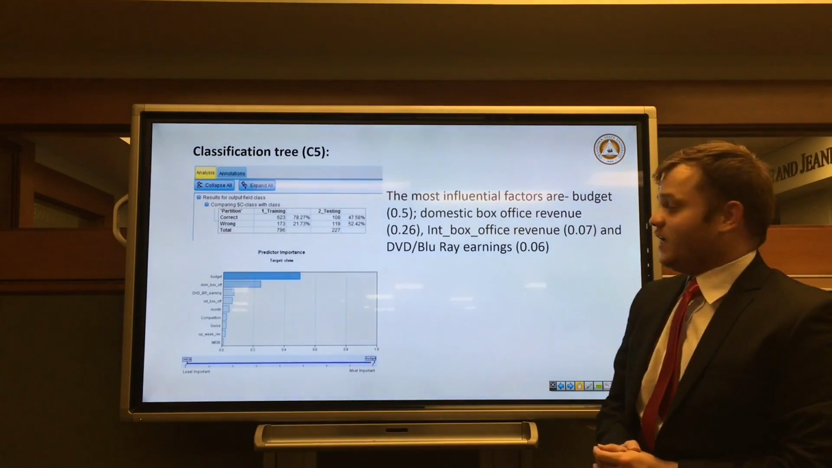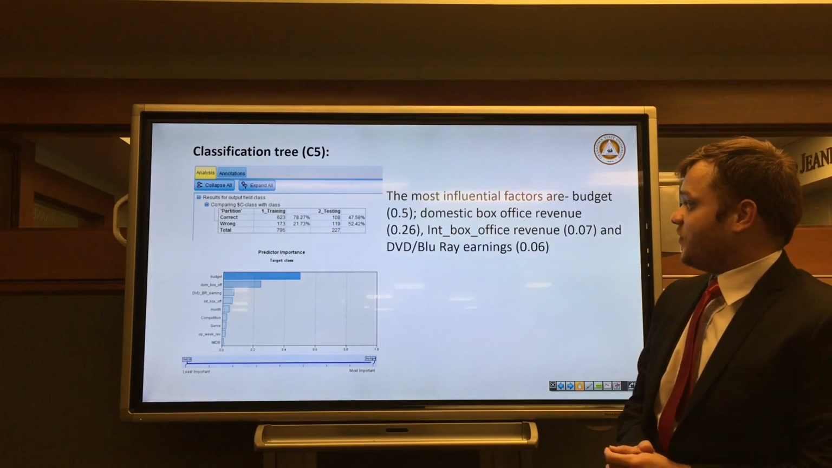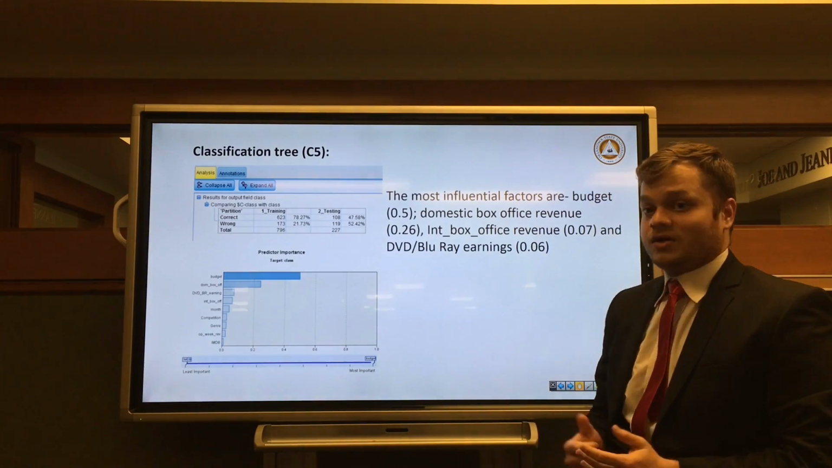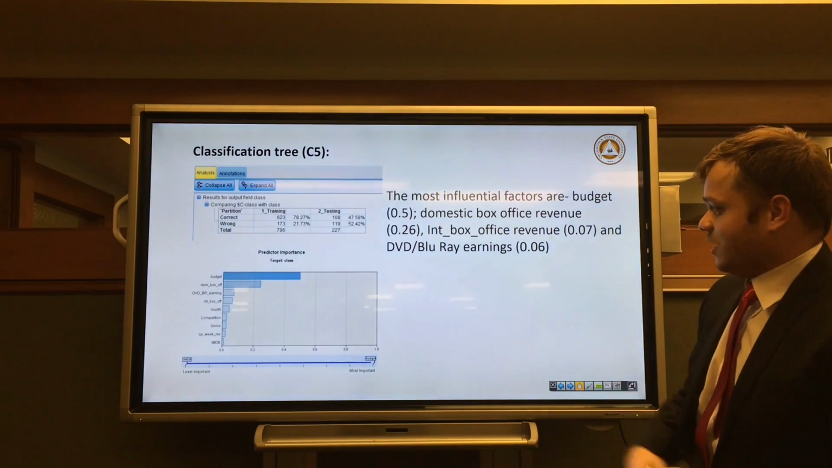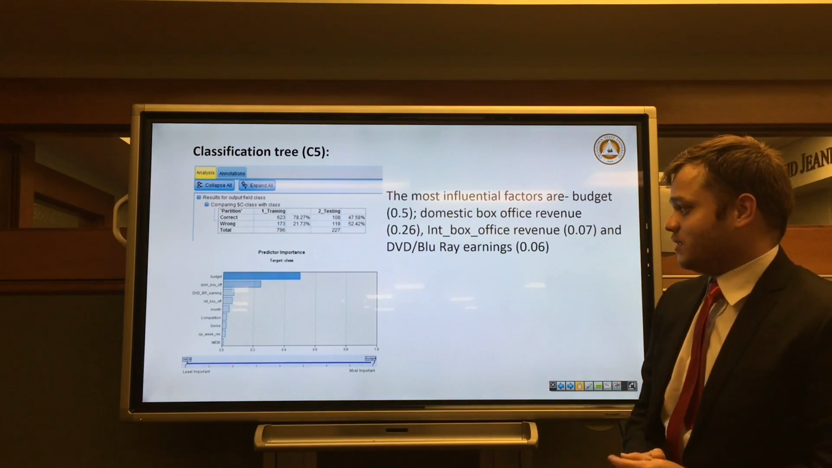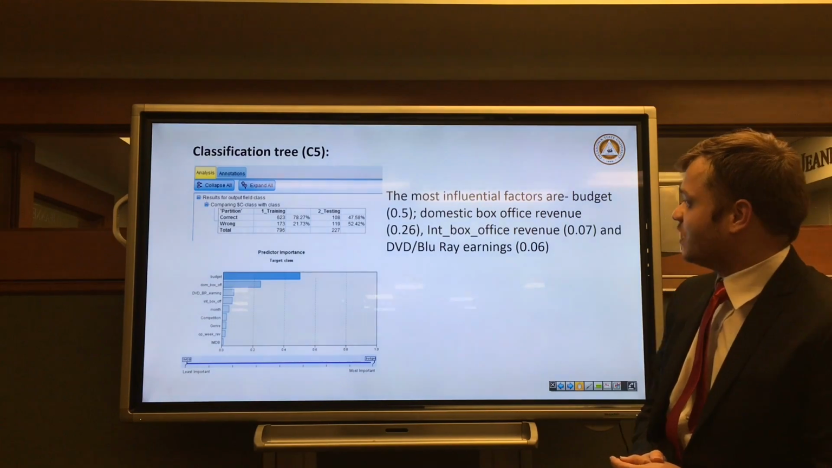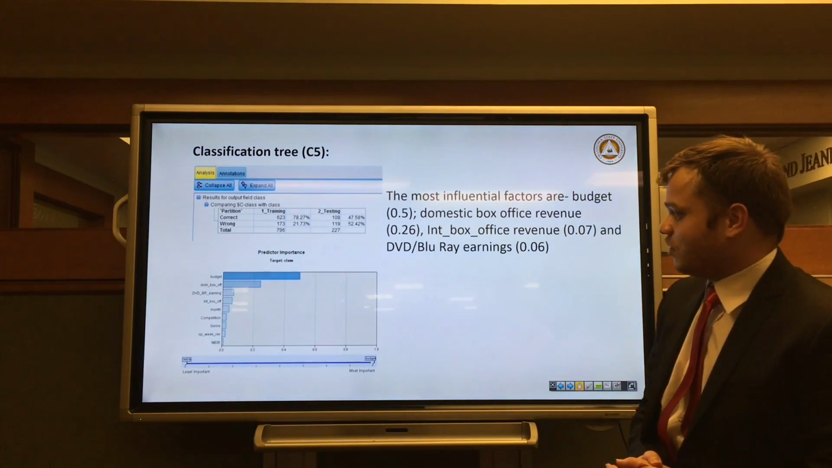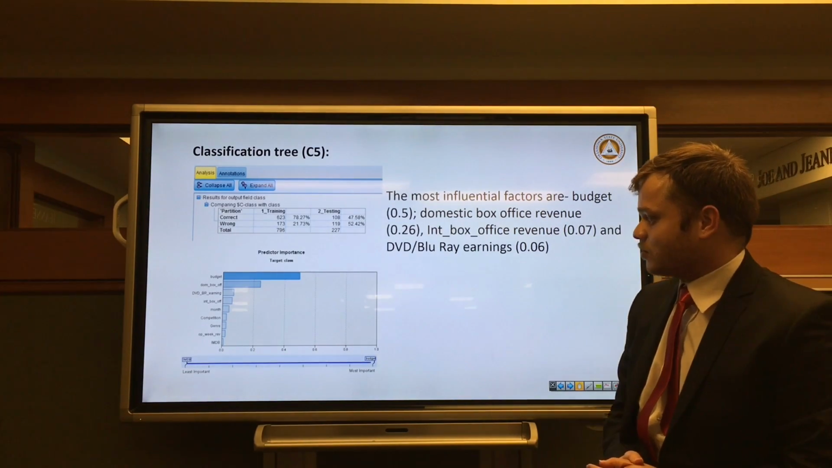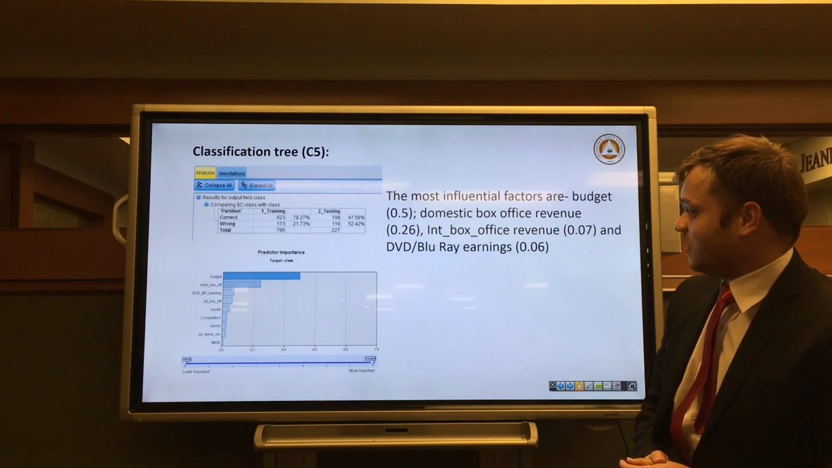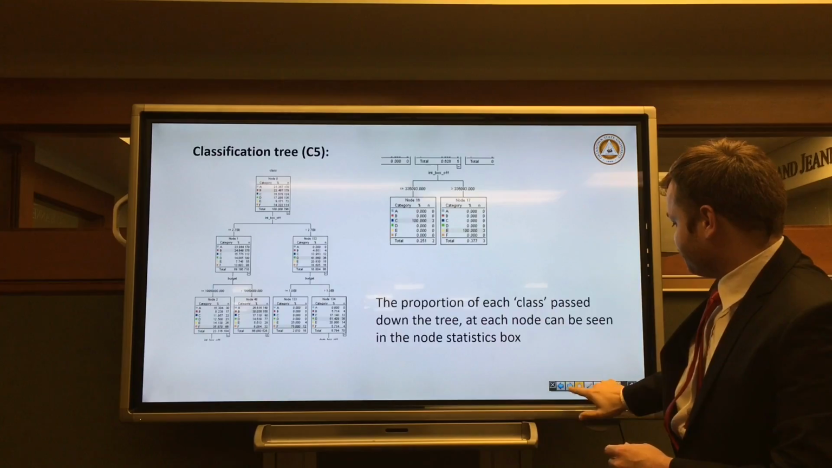Next, the classification tree. When executed, we got a training accuracy of around 78% and a testing accuracy of around 47%, which is not as good as the previous two models. But we can see the significant parameters, again consistent with the previous two models. Budget is one of the most significant parameters, followed by domestic box office, DVD earnings, international box office, and then onwards the significance drops from month to IMDb ratings.